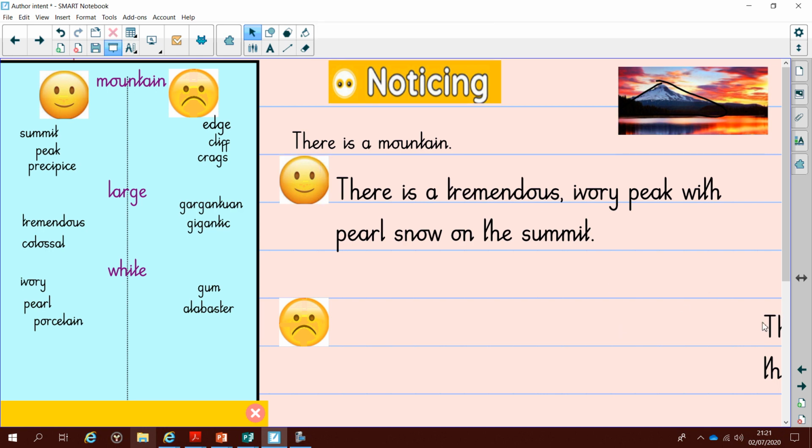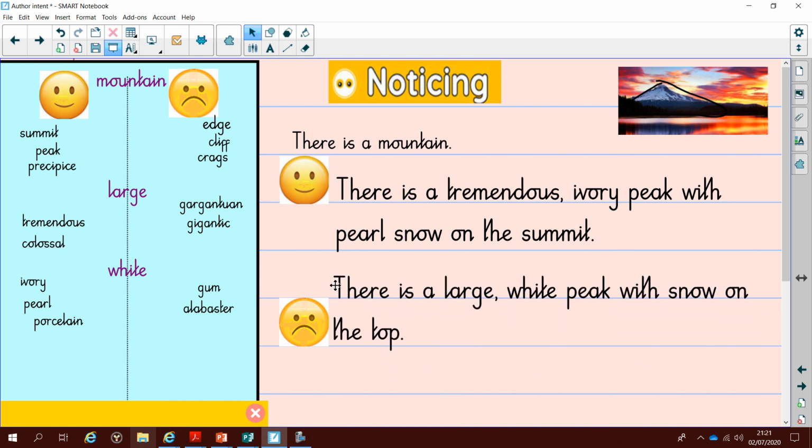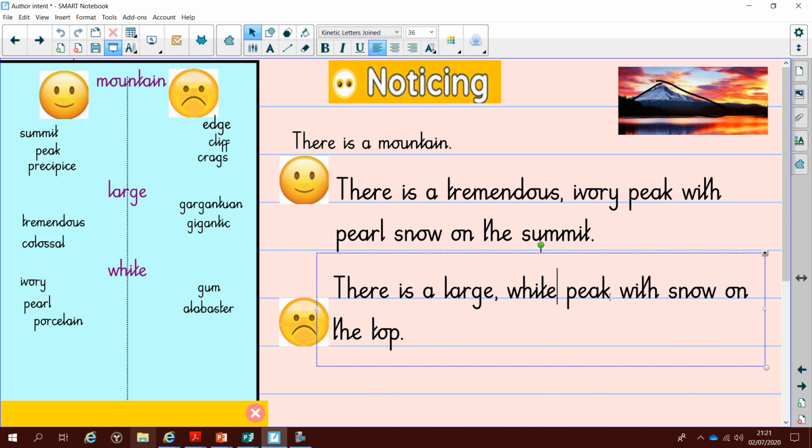Right, so let's look at that same sentence again, and let's edit it so it's got negative connotations. So again, let's look at changing the noun. So I've got peak, so I'm going to change that to a negative one. So we decided that edge was quite negative. Cliff, I'm going to go for cliff on that one. And let's change top to crags. Just saying it sounds horrible, doesn't it? Right, then let's go for large. So let's go for gargantuan.